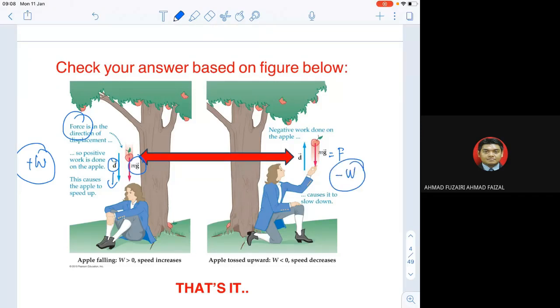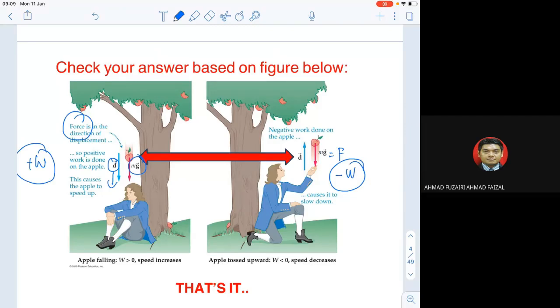So you should think of both situations. The force is always going down due to gravity, and when the apple drops from the tree branch, the displacement is also down, so the work is positive.